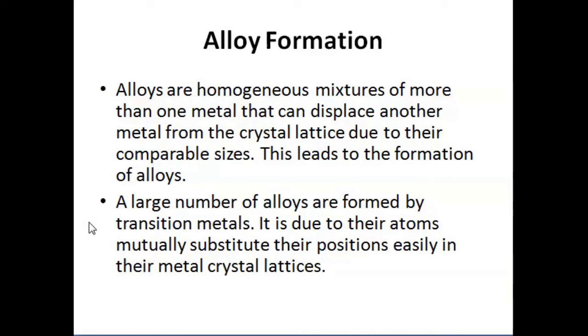A large number of alloys are formed with transition metals because their atoms mutually substitute their positions easily in their metal crystal lattices. That is why transition elements are very useful in the formation of alloys. So these are a few physical properties of the transition elements, that is, the d block elements.